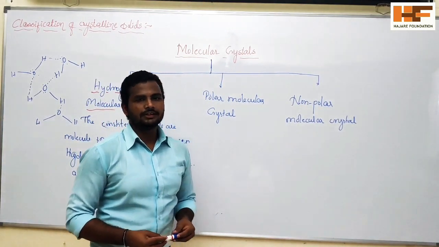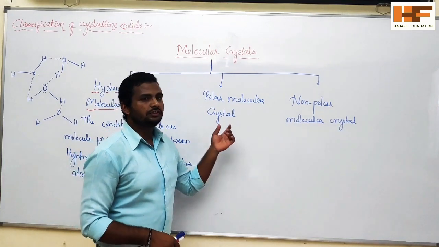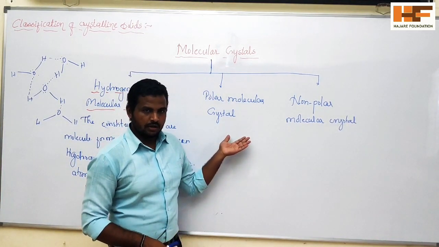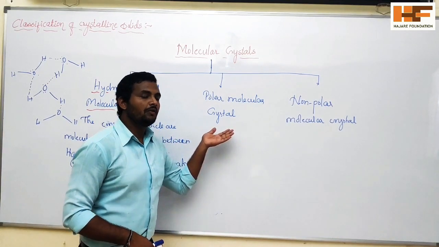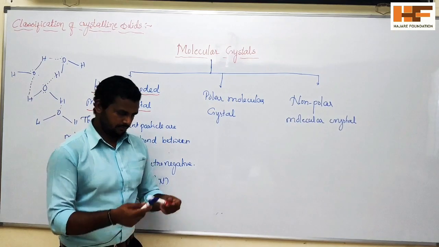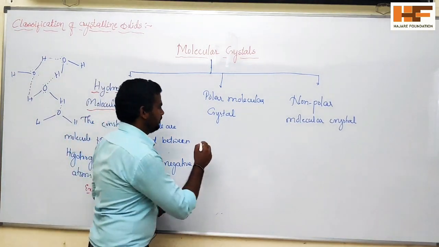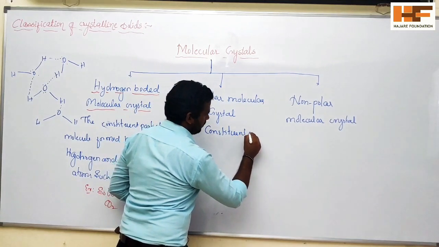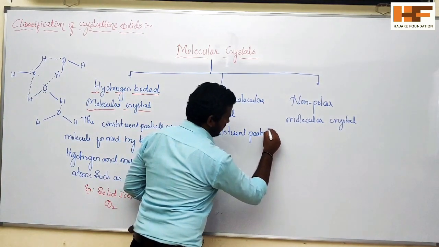In a polar molecular crystal, the constituent particles are molecules formed by covalent bond with polar molecules. Write that definition.